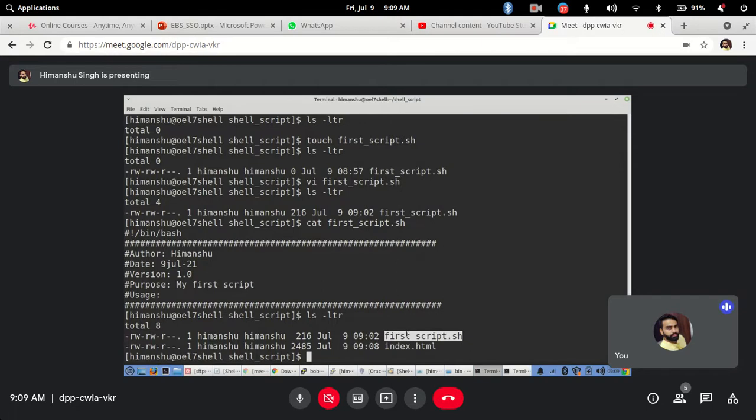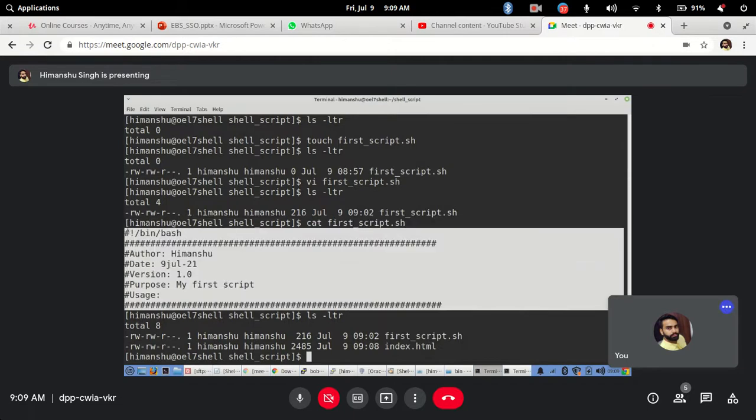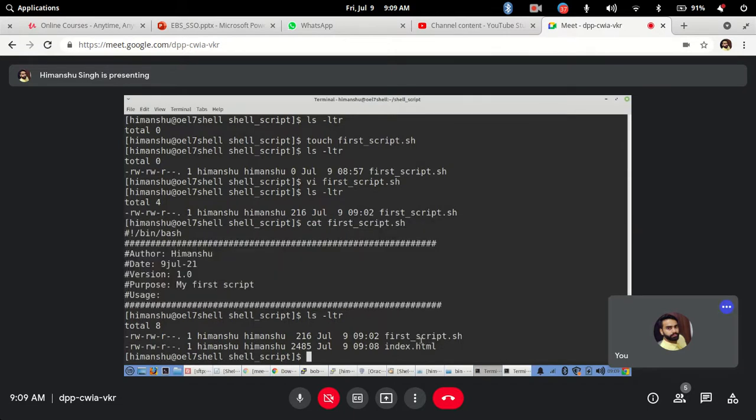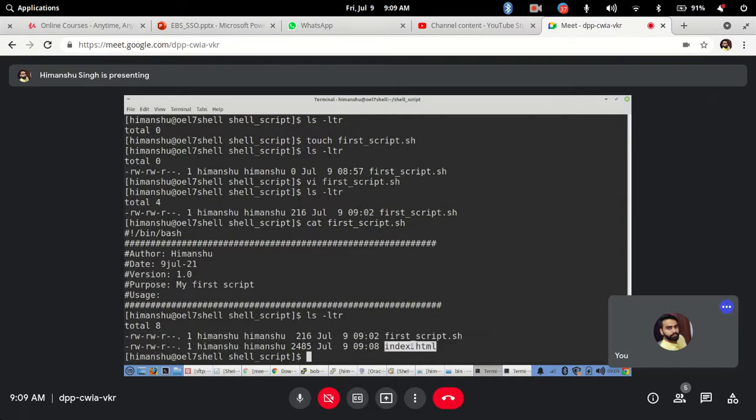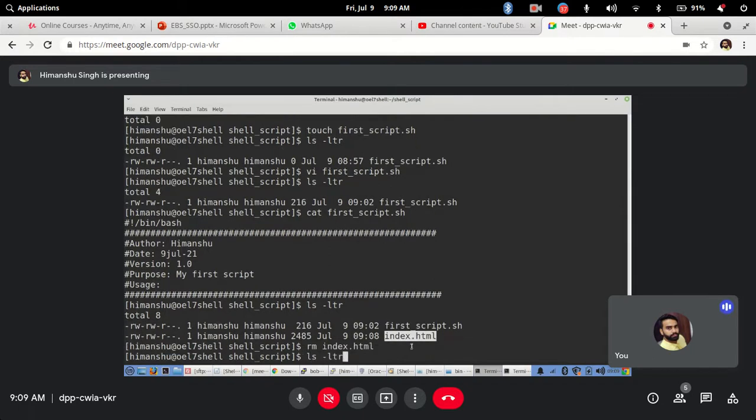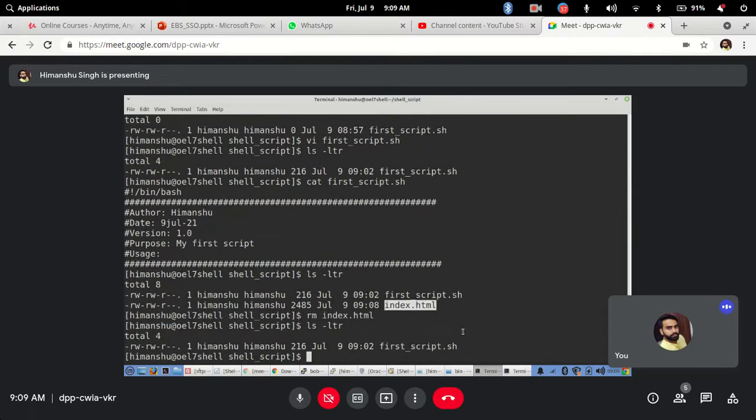So what we have written in this script right now is a simple header section. We have not written any command to execute. So the first important thing is the script is not executable still. I will remove this file for now. I don't want index.html, so I will remove it. So I have just first script.sh.